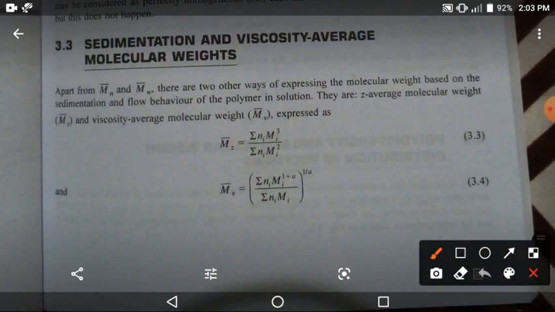Okay, this derivation part. Important section, this one and this one. Mz is equal to summation Ni Mi cube divided by summation of Ni Mi square. The M bar V is equal to summation Ni Mi raised to 1 plus A by summation Ni Mi in a whole bracket 1 by A.